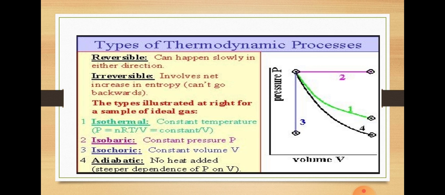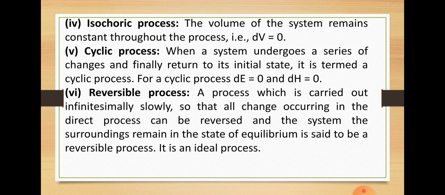Okay, next is cyclic process. Cyclic process is one in which the system, after performing a series of operations, returns to its initial state. After doing all the processes, it is coming back to its initial state. A cyclic process may be both reversible and irreversible, depending upon the manner how it is carried out. How we are performing it, it depends upon it. So the net work done in this process will be 0.